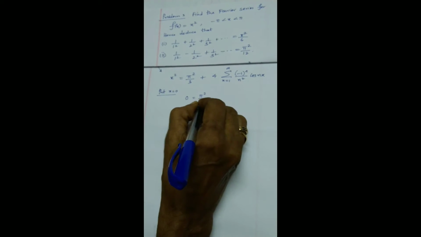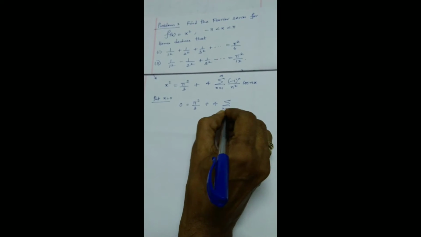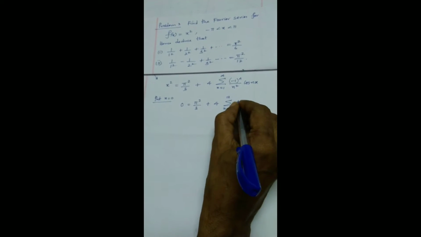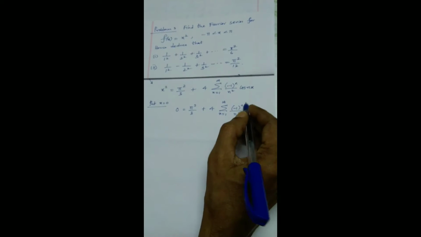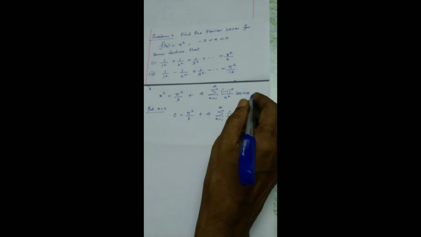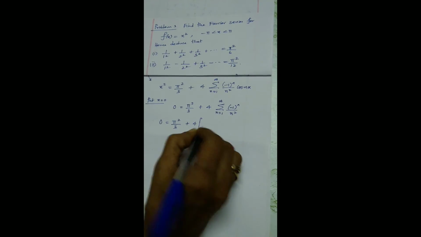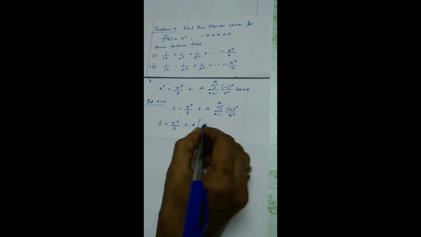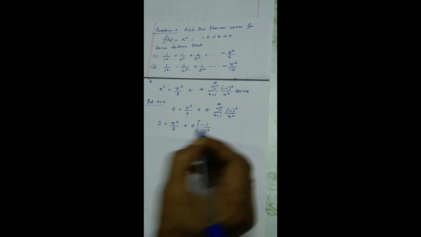0 equals pi square by 3 plus 4 sigma n equal to 1 to infinity minus 1 power n by n square. Remember, when I give x equal to 0, cos 0 is 1. Now the summation: give n equal to 1, minus 1 power 1, minus 1 by 1 square.